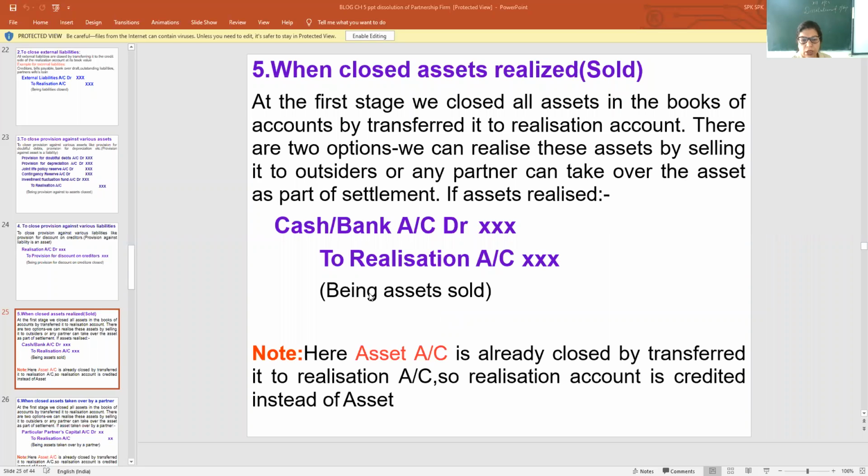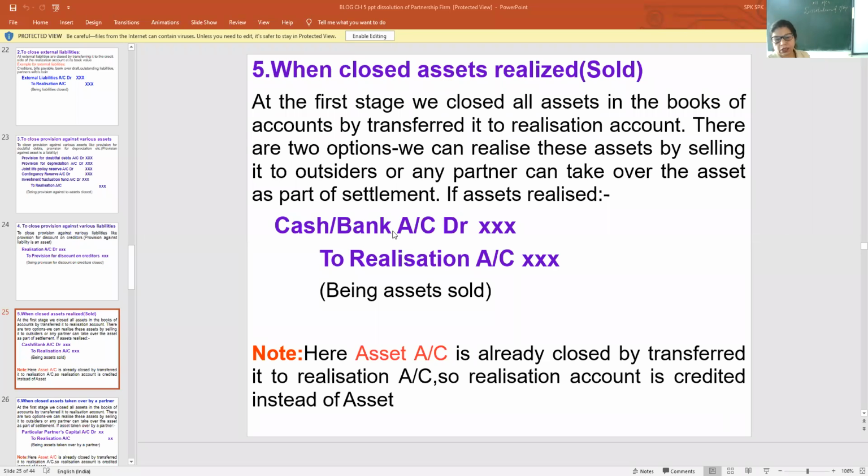If an asset is sold, then the amount comes in the form of cash or bank. Cash and bank both, why am I giving here? Because in old books it is given cash, but in the new pattern books it is given bank. So it's up to you, you can see the question. But in my opinion, we have to write cash/bank account debit to realization account, and you can check the balance sheet of the firm. If they maintain a bank account, you have to pass the entry through the bank account. Okay, so that is when assets are sold off.